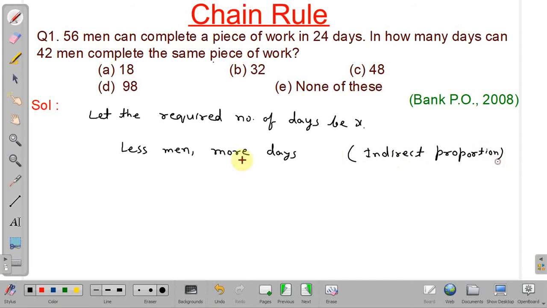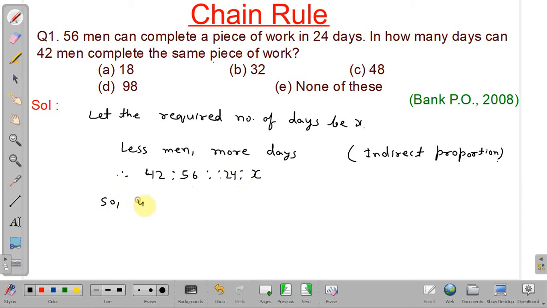So we will write this in the form of proportion. That is, in first case, 56 men is there. Second case, 42 men is there. Okay, so 42 and 56. Now 42 men can complete the work in x days. As it is inversely proportional, so x should be here, and 56 men can complete the work in 24 days. Okay. So by rule of proportion, we know product of extremes equal to product of means.